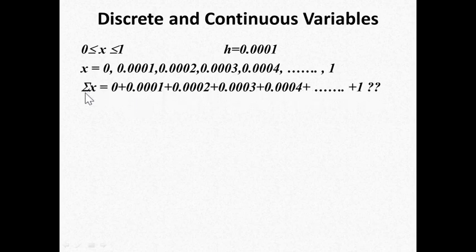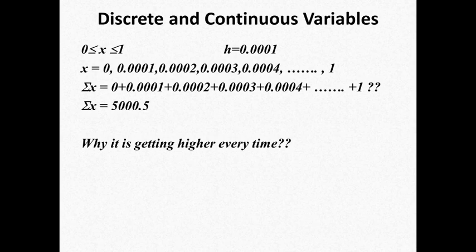So again, can we sum these values? Certainly this is not possible manually. That's why we have to use the help of technology. Take the help of technology, and by using the MS Excel software, I have calculated the sum, which is now 5000.5. Now the question is, why are we getting a higher sum with a decrease in the width value?